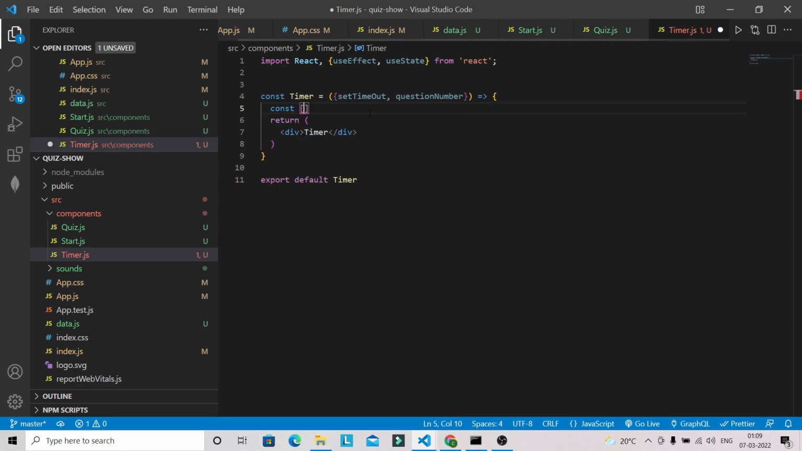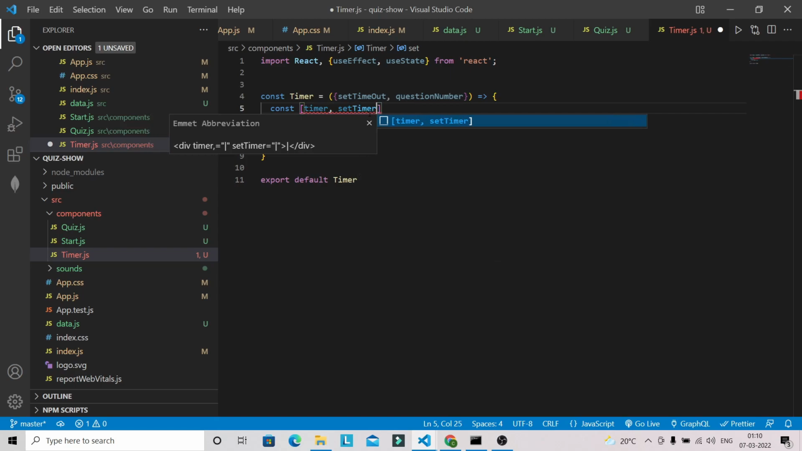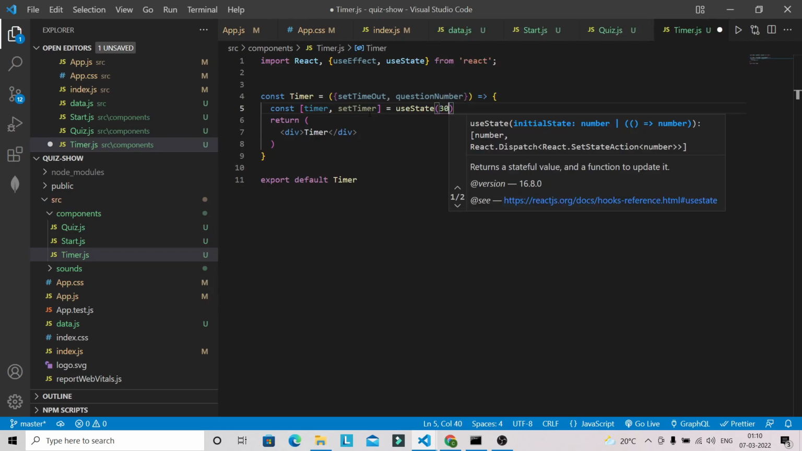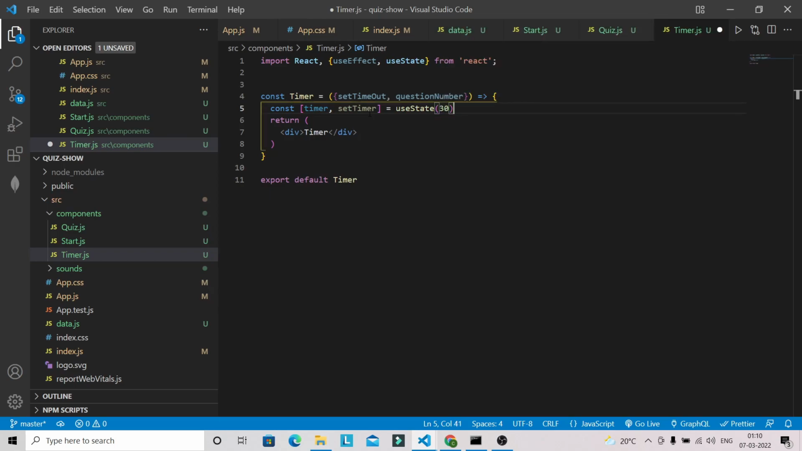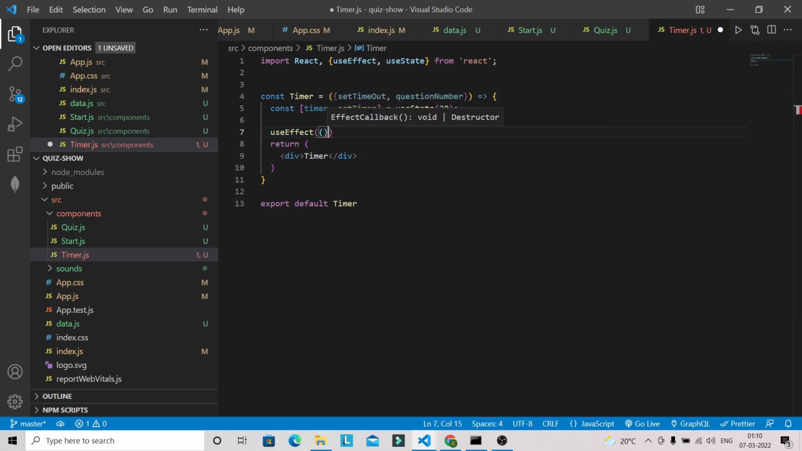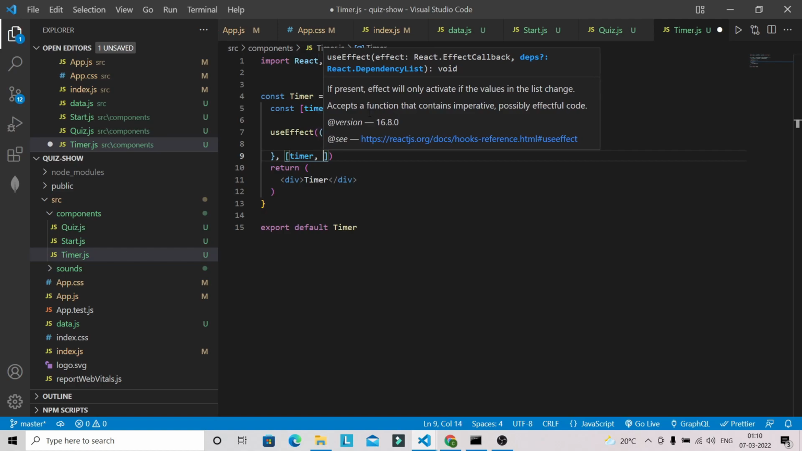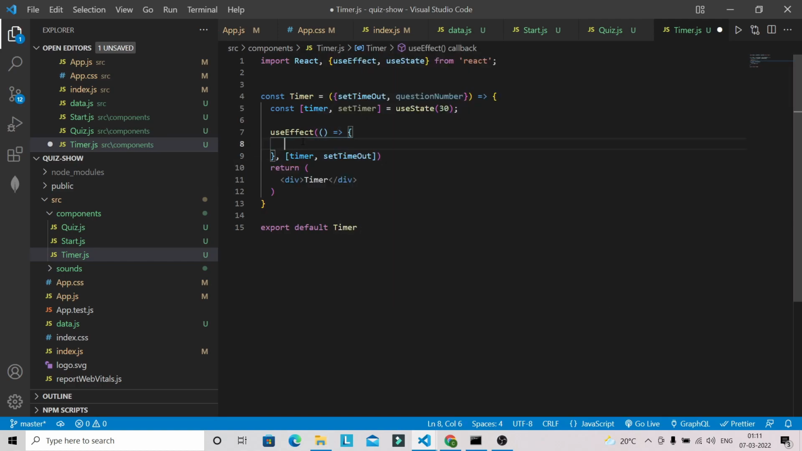So I'm going to define one state, so const [timer, setTimer] = useState. So 30 seconds will be there for each question, and here I'm going to use one useEffect, and I'm going to pass the dependency here, timer and setTimeout as well. So this useEffect will run on each second. As the second gets reduced, this useEffect will run on each second.